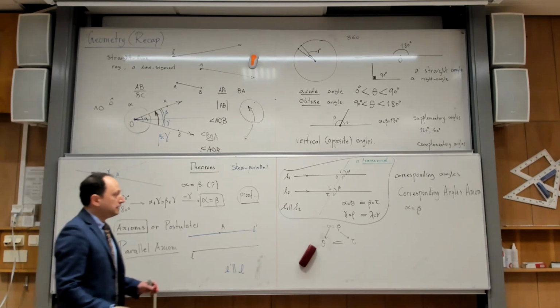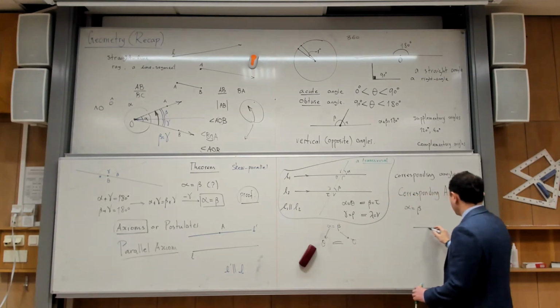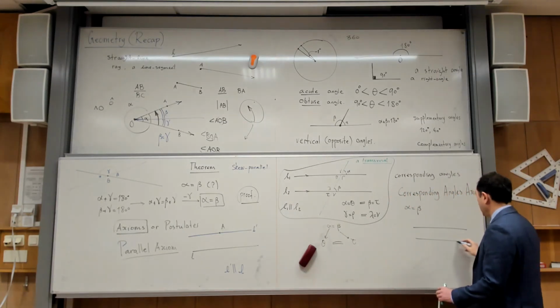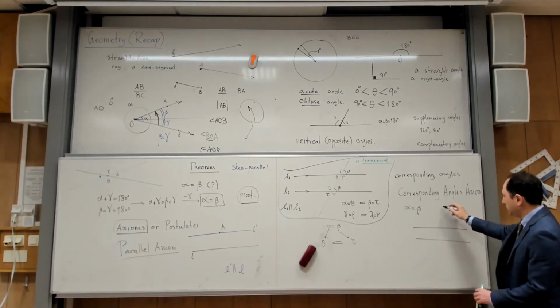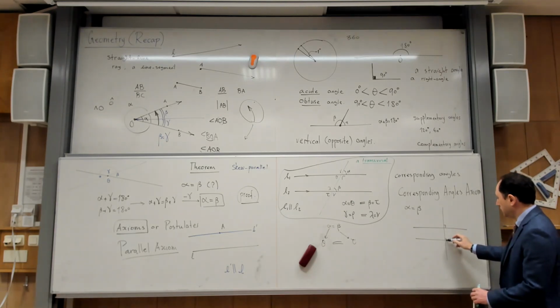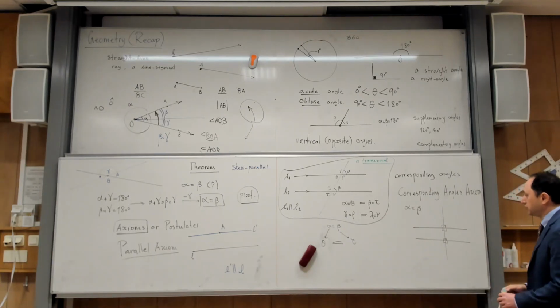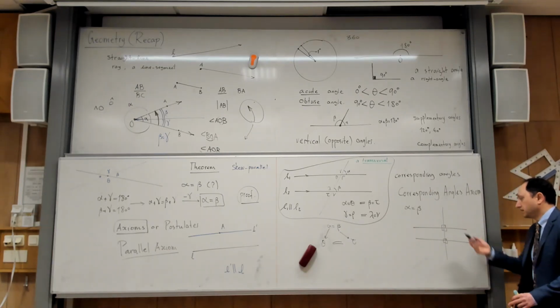Okay, and then of course there is one special case. The special case is that I have two parallel lines and then the transversal cuts them, but it is perpendicular. Okay, then all these 8 angles are 90 degrees. So in that case, all of them are equal. But that is also trivial.